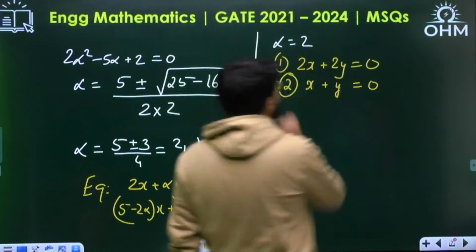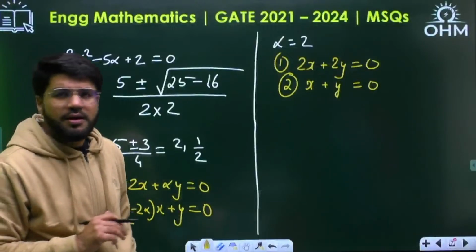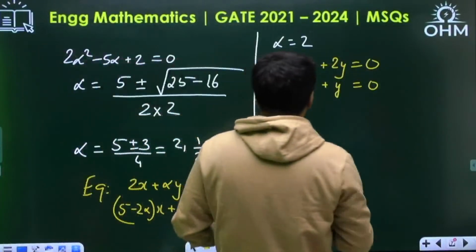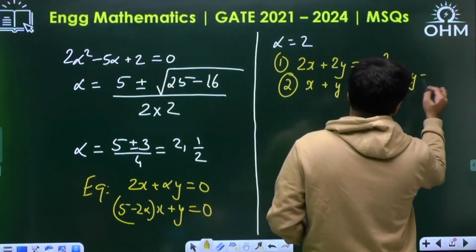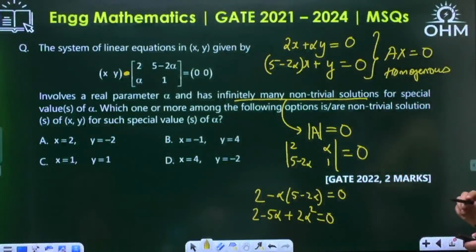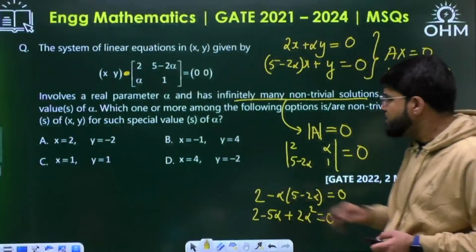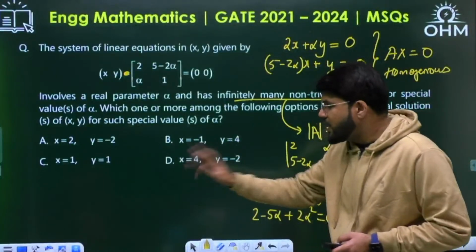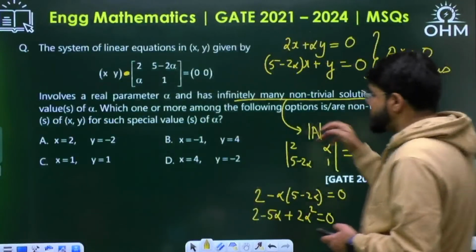Actually both are similar only. If x plus y is 0, then 2x plus 2y is automatically 0. Clear? So if alpha equals 2, combining them we have only one equation, x plus y equal to 0. Which option can be correct for this value of alpha? Option A, the sum of x and y should be 0. Not B, not D, and not C. So this goes with option A, and it is an MSQ question.